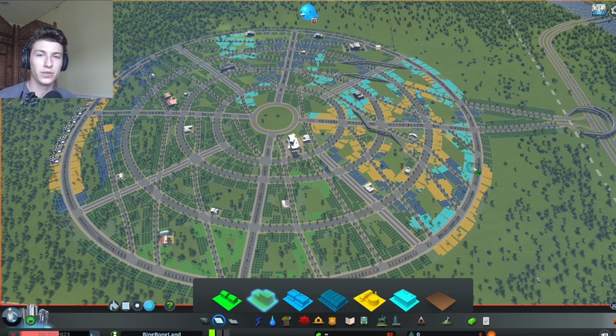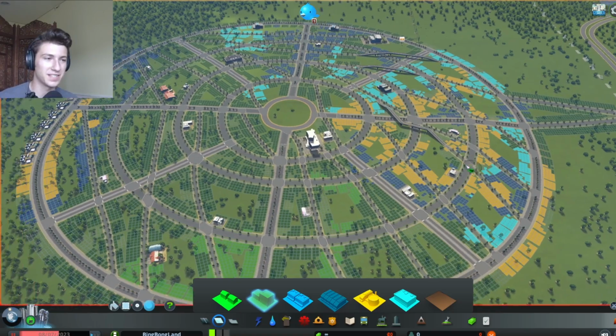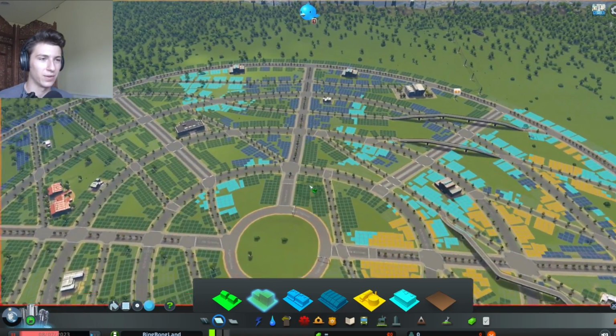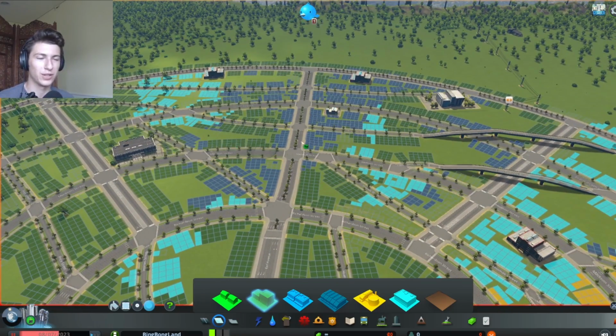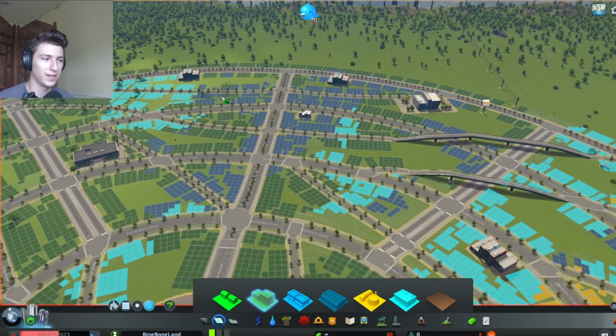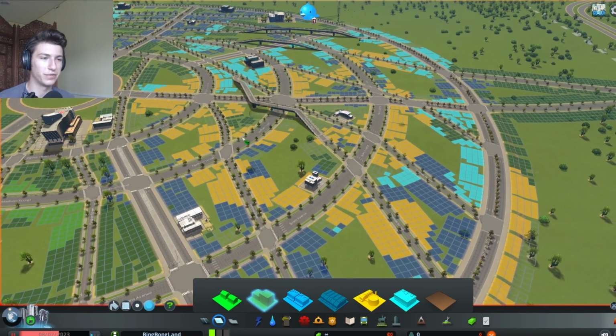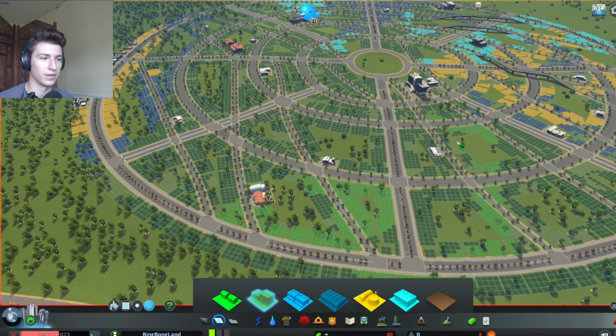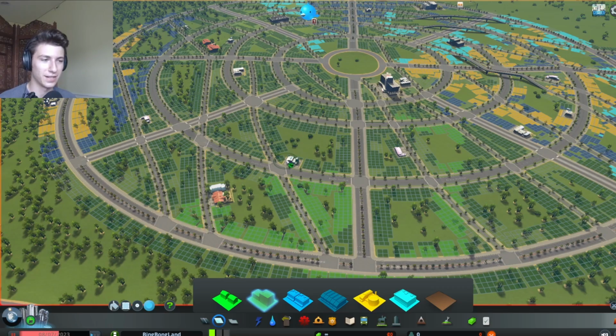Okay, so I have followed the stipulations of Bing as best as I can here. We have our mixed use, commercial and residential sector up here. We have our more industrial focused with some commercial here. And then we have our low and high density residential as well as some parks and stuff down here.